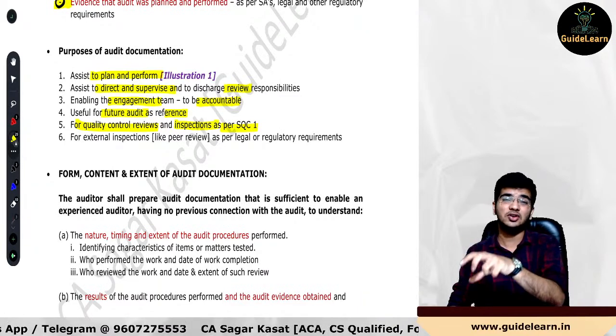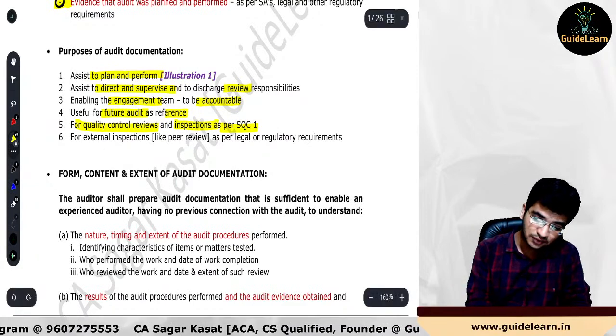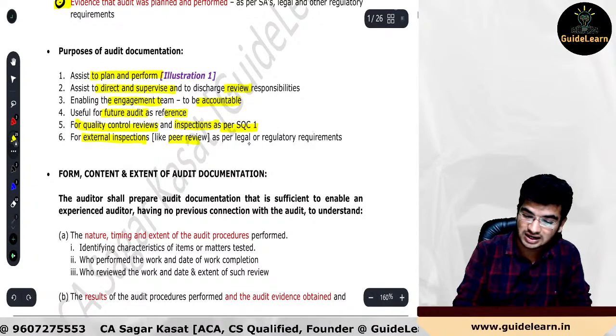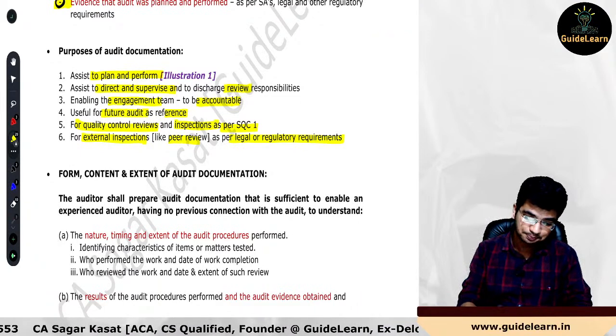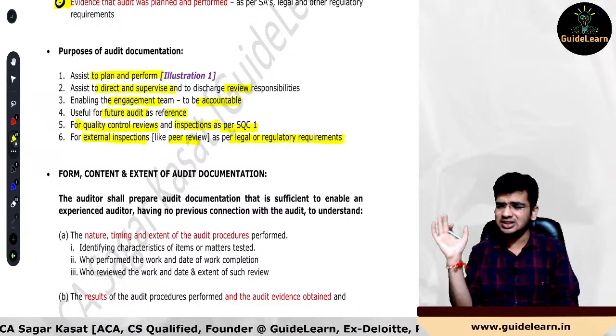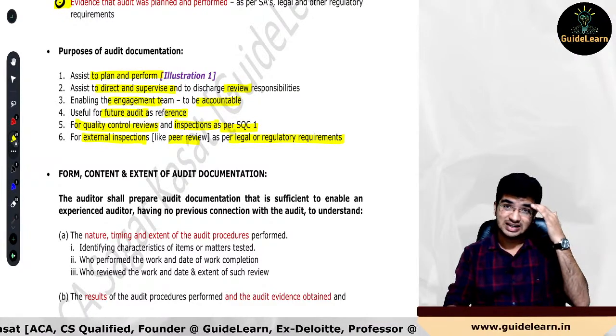External inspection example would be peer review by ICAI. Okay, after that, for external inspection like peer review as per legal and regulatory requirements. Are you guys clear with this? Very simple. You have to remember these particular points, guys. Come on. Purposes of the audit documentation. I hope you guys are absolutely clear.